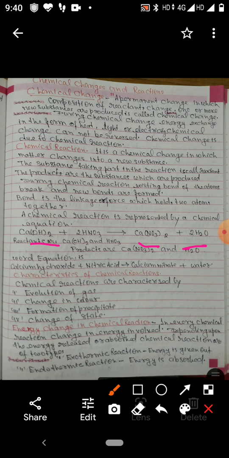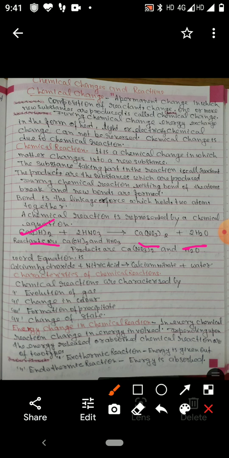But when we write chemical formulas instead of names, like Ca(OH)2 plus 2HNO3, these two are the reactants. Products: Ca(NO3)2 plus 2H2O. So this is called a chemical equation. So a chemical reaction we can write either as a word equation or as a chemical equation.